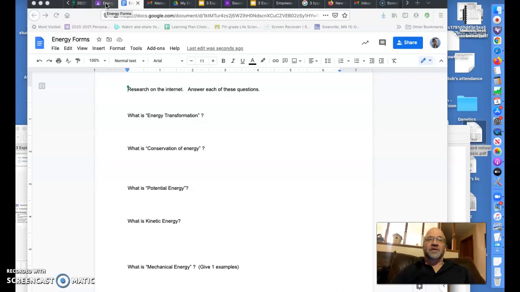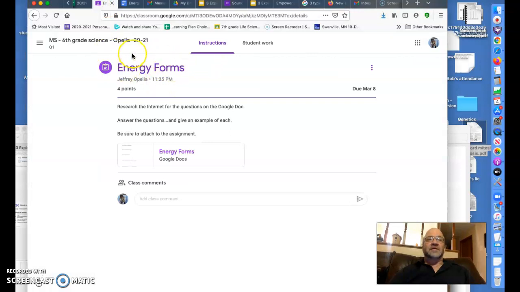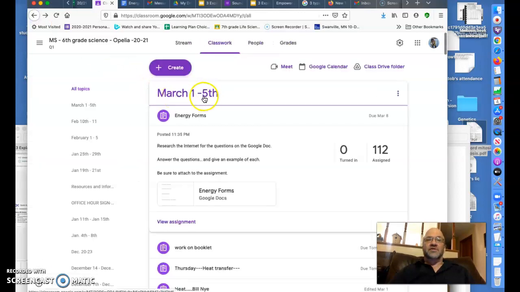If you have your booklet finished and it's all done, if you are completely finished, we are starting a brand new unit on energy. Here is energy forms. It is in the Google Classroom under March 5th, energy forms. So I am going to click on this, and this says research internet for questions on Google Doc, answer the questions, give an example of each. Be sure to attach the assignment to this. So you want to turn it in when you're finished.